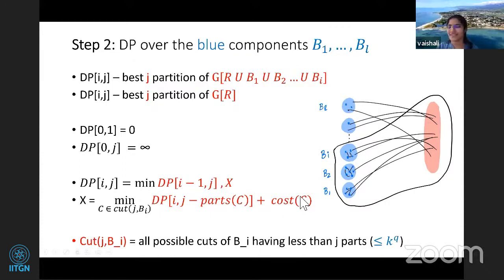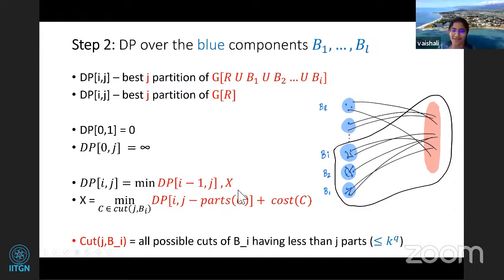Yeah. And then you just add the cost of C, right? So within and across. So now it should be cost of C plus the edges between C and the red parts. That should also be included here. Why do we have this minimum thing? Because your component can be included in the red component, right? In that case, you're not cutting any edges. You're just making it go along with the red component. So in that case, it's just I minus 1 comma j. So this is what you have.